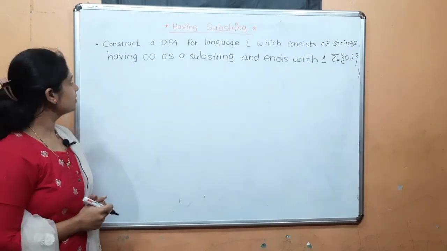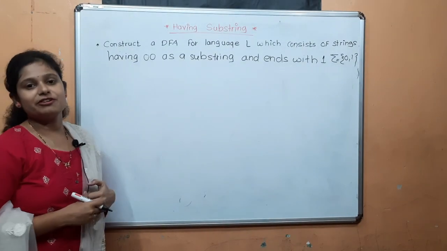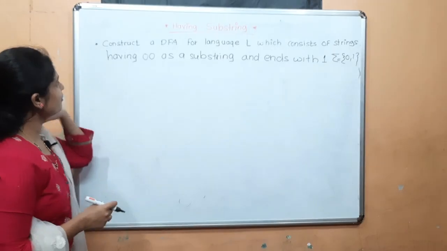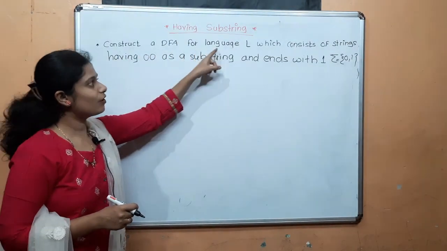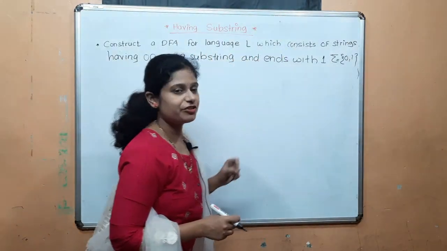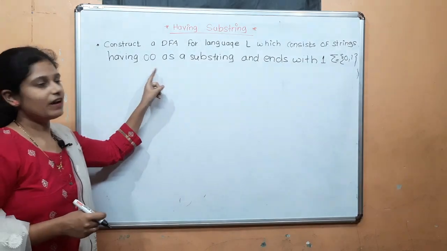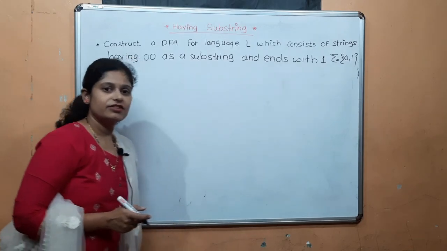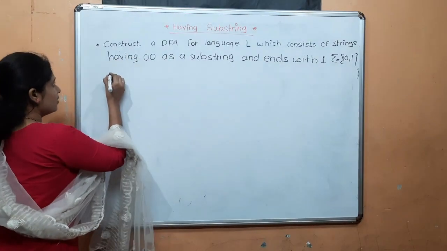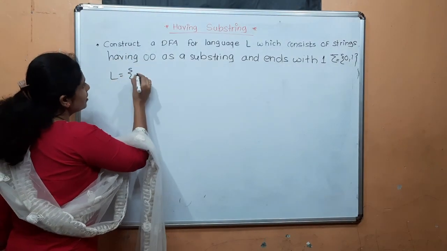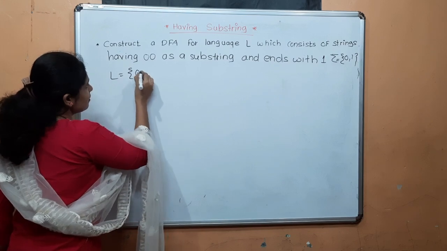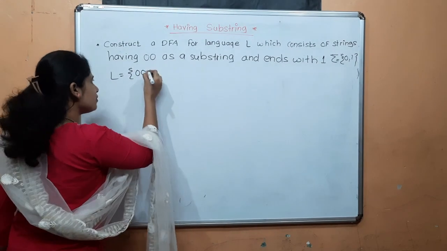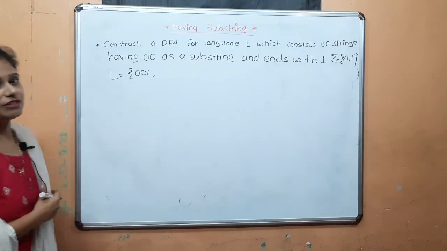Now we see the examples of having a substring and ends with. See the first example: construct a DFA for language L which consists of strings having 00 as a substring and ends with 1 over the alphabet {0, 1}. Now see here, first we have to write the language. The minimum string will be 001, that is the smallest possible string.